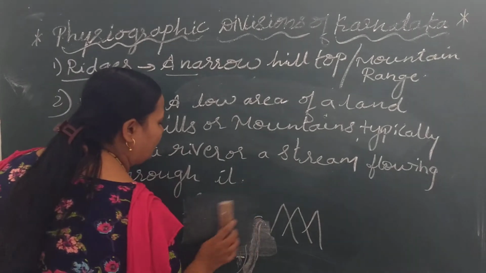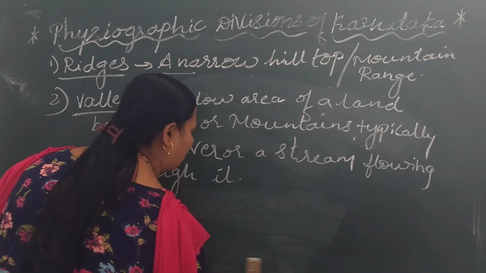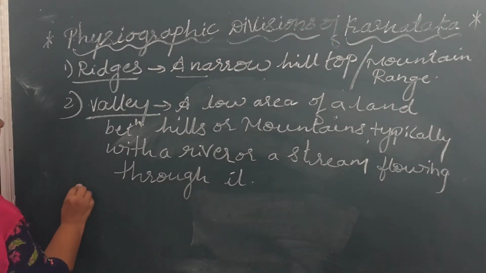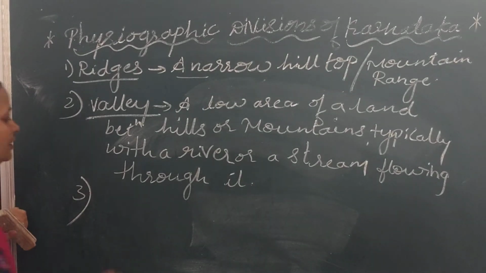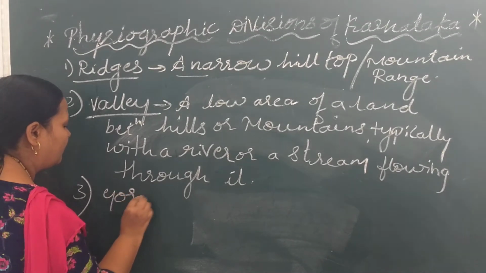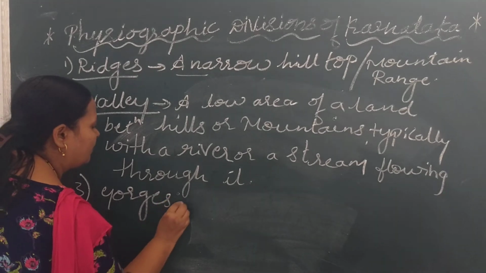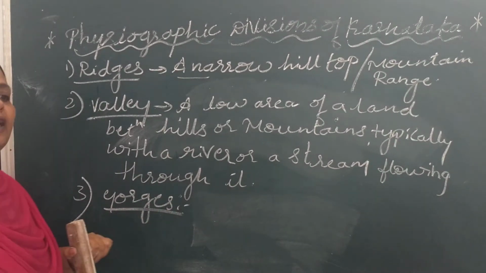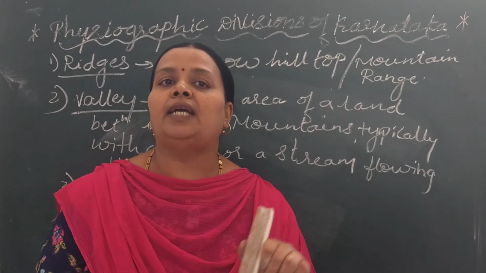The next word we come across in this chapter is gorge. In Kannada we call it Giri Kandara.